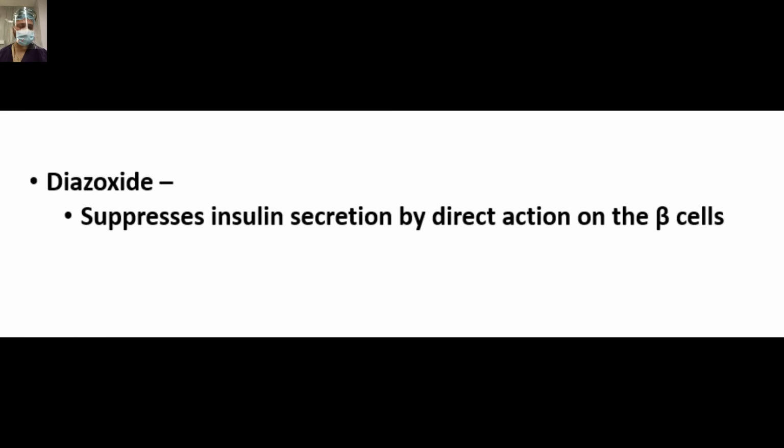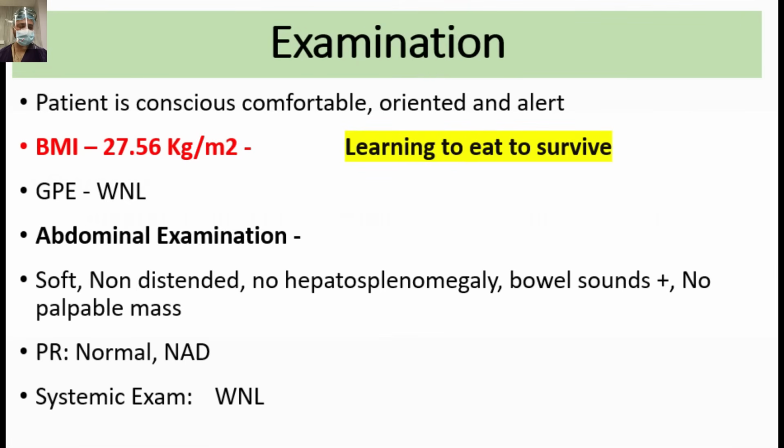So diazoxide, as I said, suppresses the insulin secretion and is symptomatic management for the hyperinsulinemia by direct action on the beta cells. So I hope the diagnosis is itself clear from the history. On examination, the patient is conscious, comfortable, oriented, and alert. BMI was 27.56 kg per meter square. As such, she was on the overweight side. So she learned to eat to survive. The general physical examination was normal, abdominal examination was normal, and the rest of the systemic examination was normal.